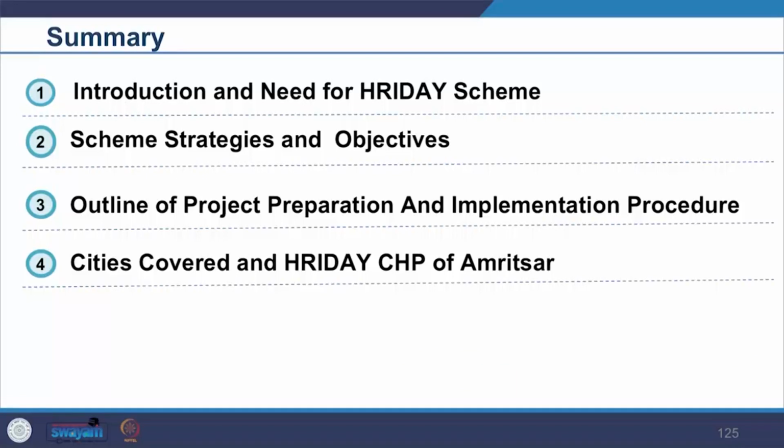So, we see that such kinds of special purpose plans are created to address specific needs. Here we see this HRIDAY is addressing the specific need of culture and heritage development, specifically in the urban areas. So, that was the coverage for today.